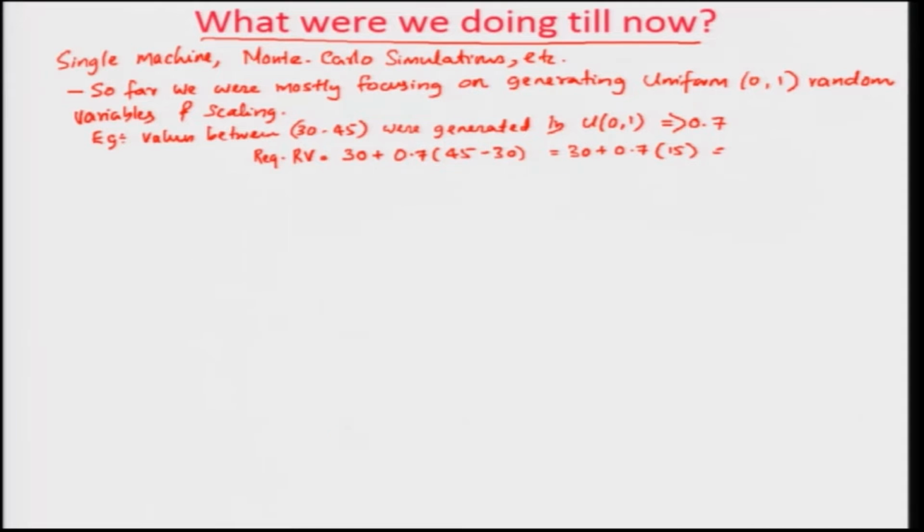Okay. So, the question we have is, what about other distributions? This is the most important question that we need to understand. Why only uniform 0, 1? Why not the other distributions? Okay.